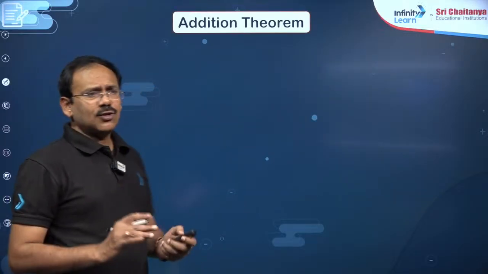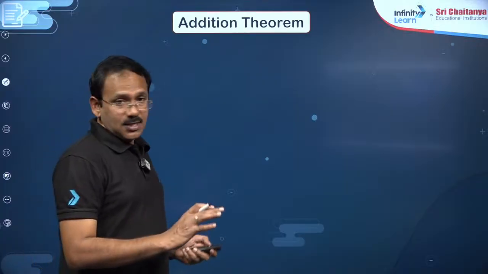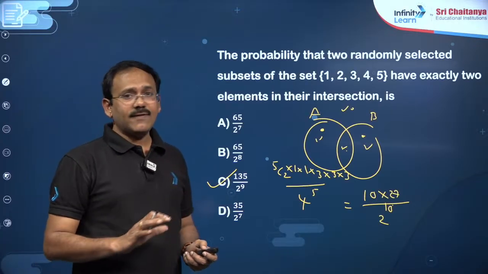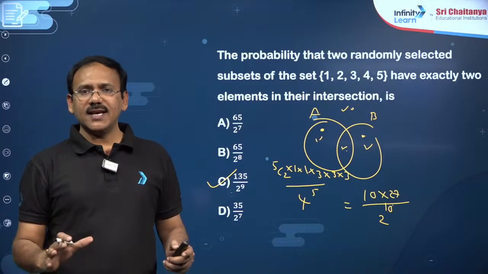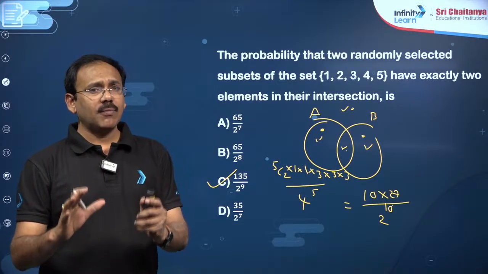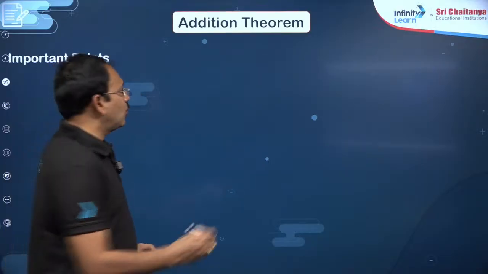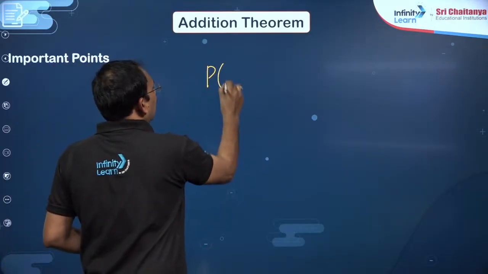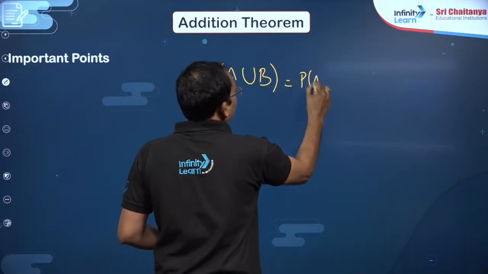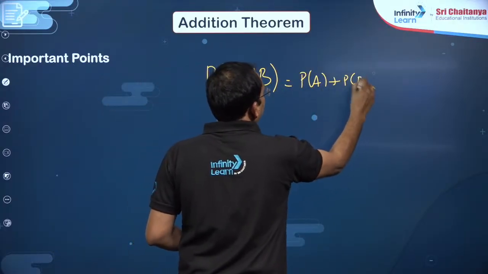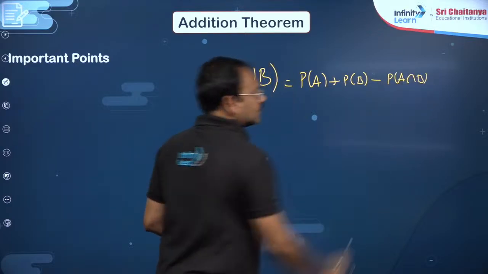Right, dear students? So like this, even though there is some ambiguity in the previous question, here all these first level questions will be purely permutation combination based questions. The next, my dear friends, is the addition theorem, which you know well: probability of happening of A or B, that means P of A plus P of B minus P of A intersection B, right?